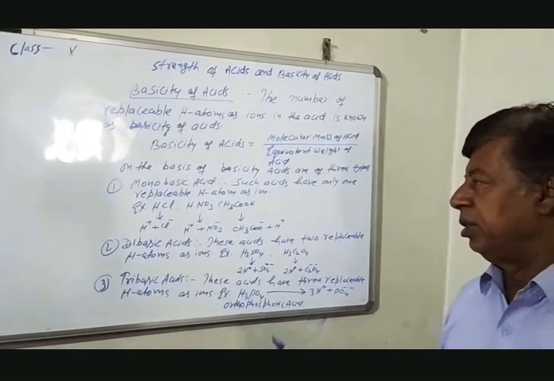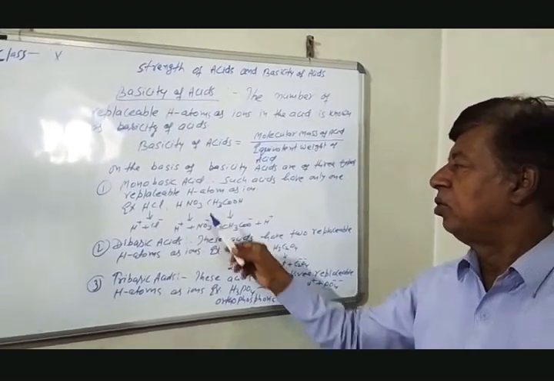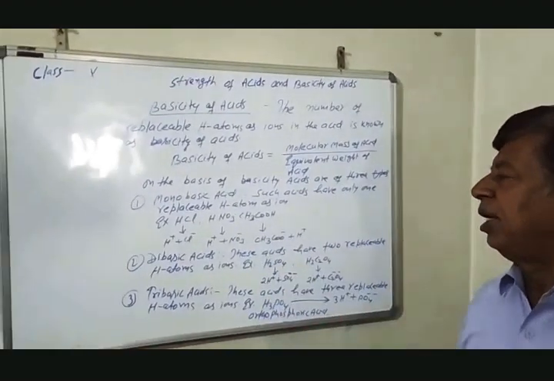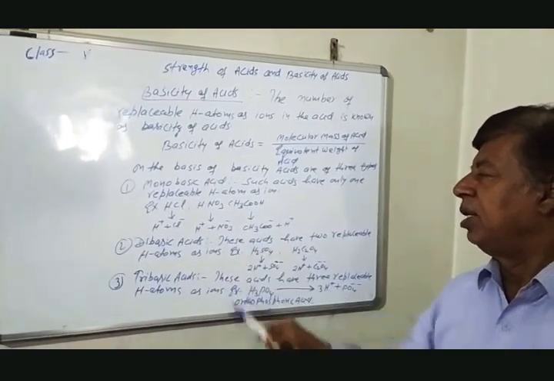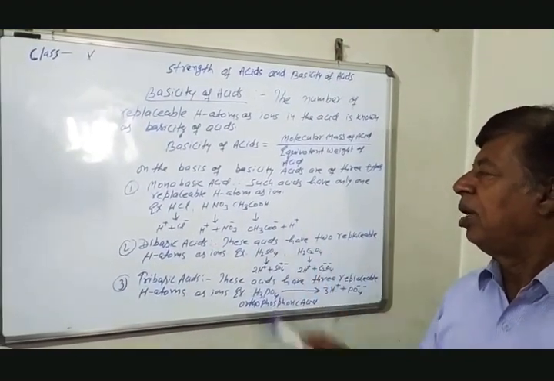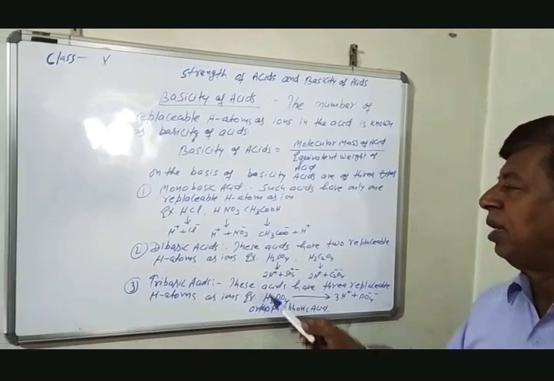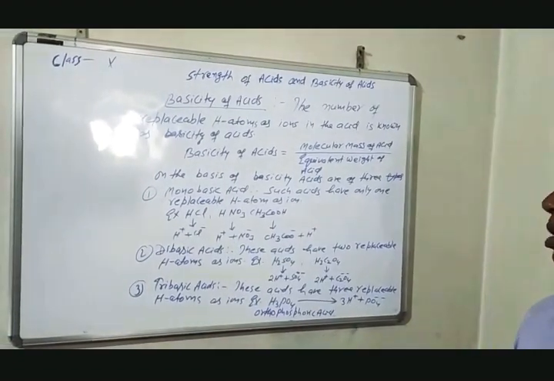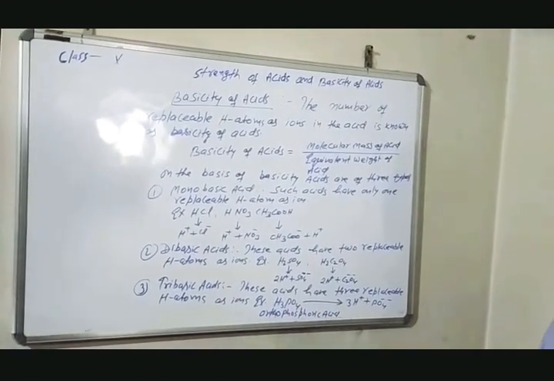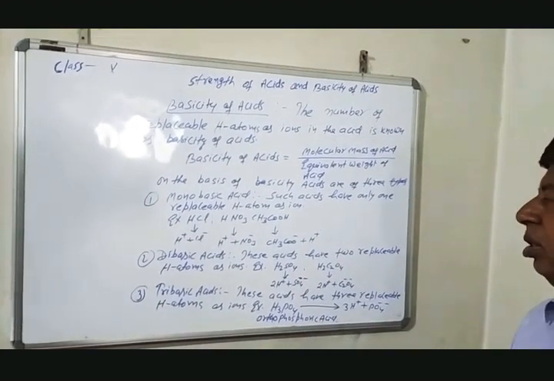as monobasic acid. In a similar way, HNO3 ionizes as hydrogen ion plus nitrate ion. There is only one hydrogen atom replaceable as hydrogen ion. Therefore, the basicity of nitric acid is 1.